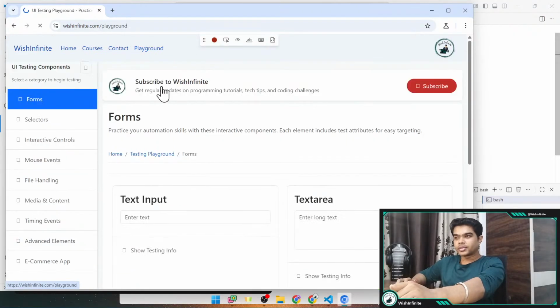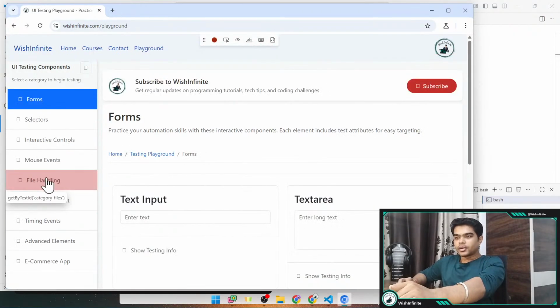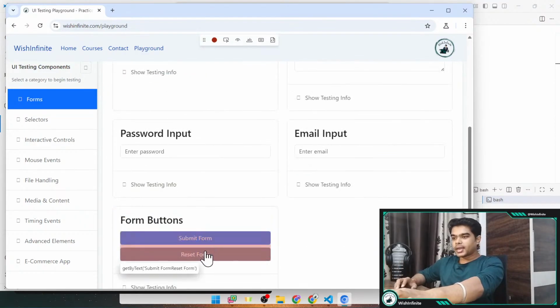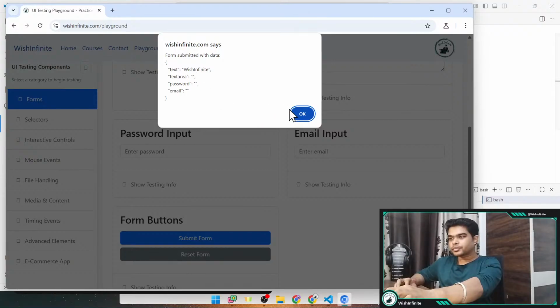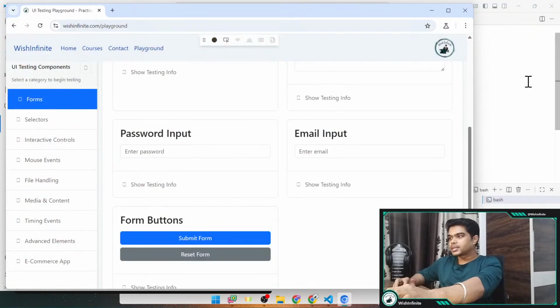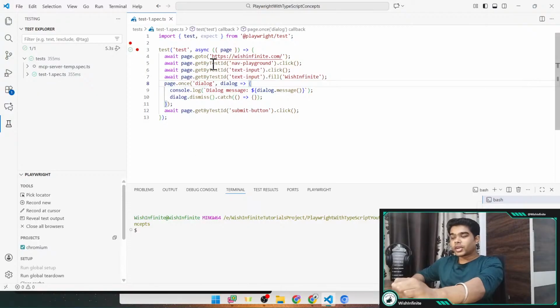Let's say I'm clicking on this playground. After that, I want to enter something here. And then I can submit this form. Click on the OK, and now let me stop this for the new option. So see, whatever actions we have performed all got recorded.